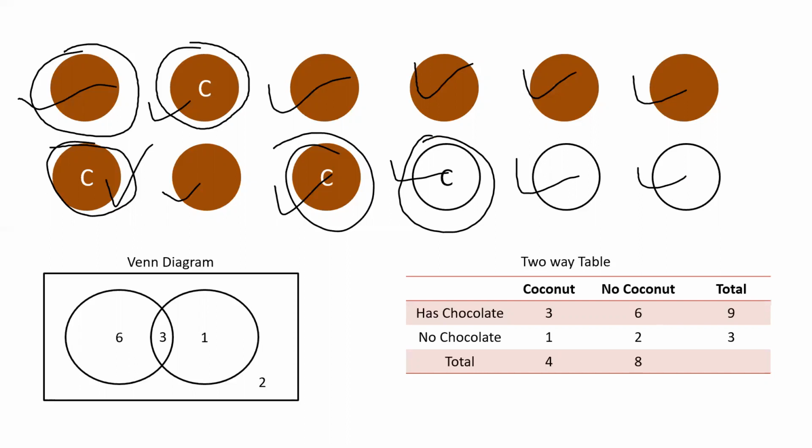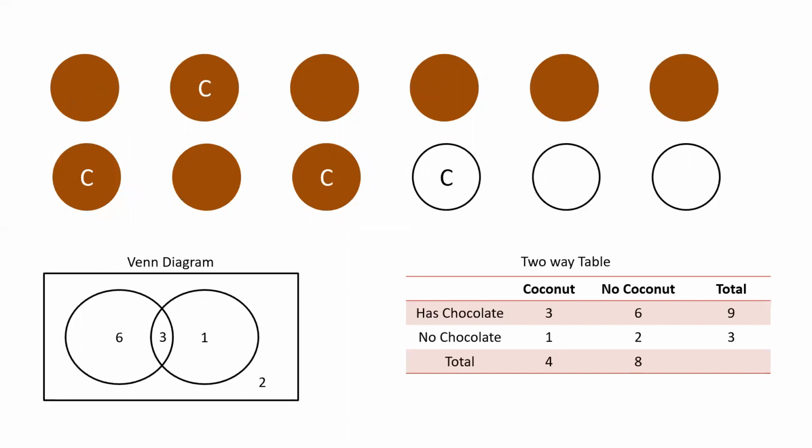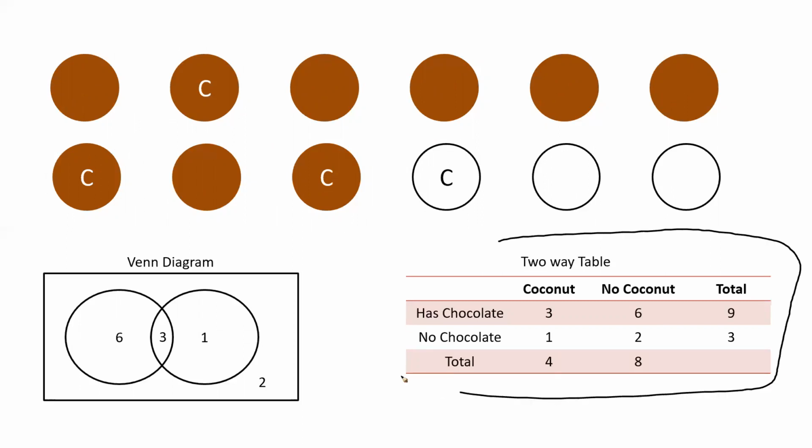Now from this, I want to understand how many are chocolates, how many are no coconuts, how many no coconuts, no chocolates. We have to understand that data. So either we can create a two-way table like this, which we will discuss, or we can create a Venn diagram as well.